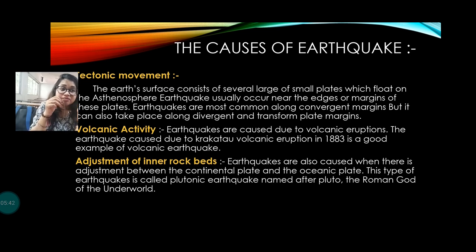Next one is the adjustment of the inner rock belt. Earthquakes are also caused when there is an adjustment between the continental plates and the oceanic plate. Due to the convergent movement, there is an adjustment between the continental plate and the oceanic plate, and at that time in their boundary an earthquake happens, and it is called the Plutonic earthquake.